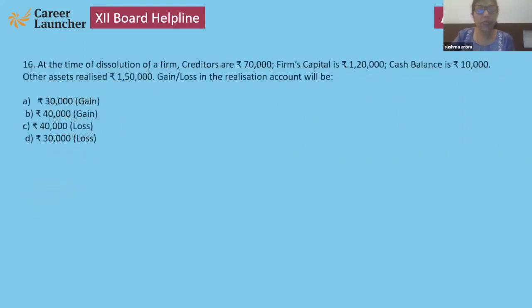Next. At the time of dissolution of a firm, creditors are 70,000, firm's capital is 1,20,000, cash balance is 10,000, other assets realized 1,50,000. Gain or loss on realization will be? Yes, what do you think? What should we do? Please, children, give your answer in the chat box.